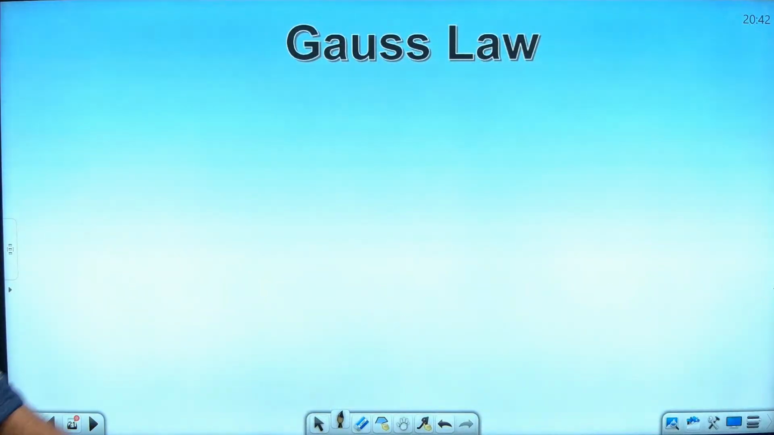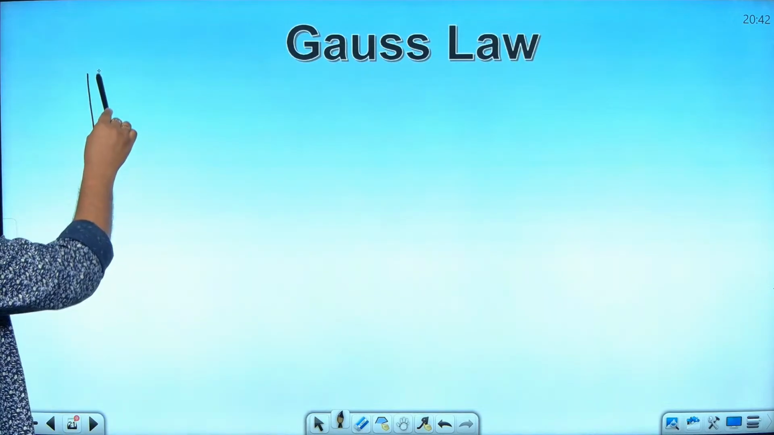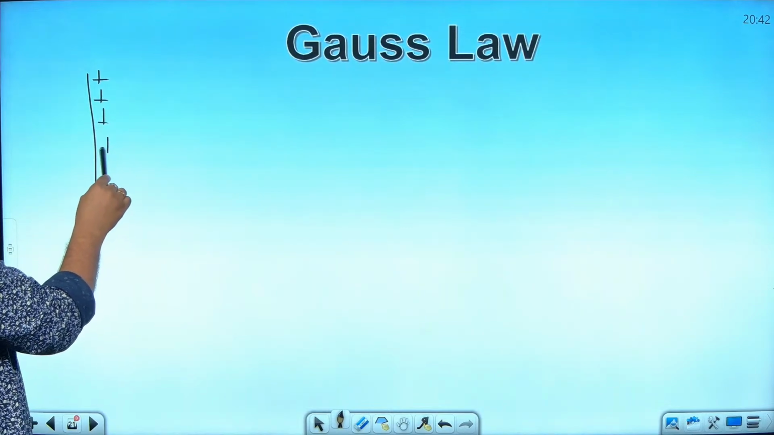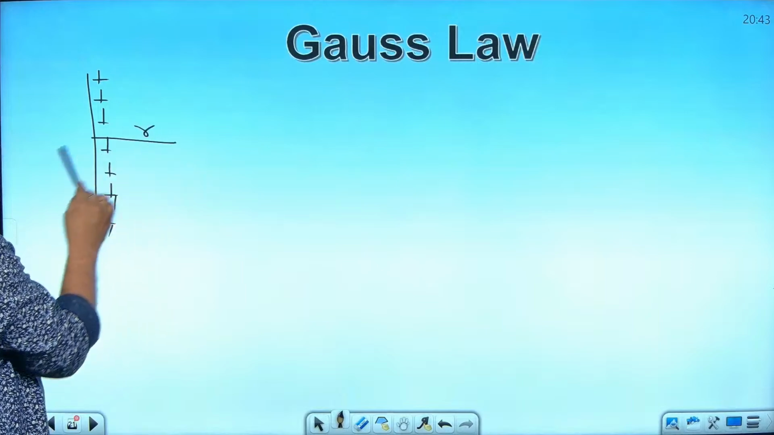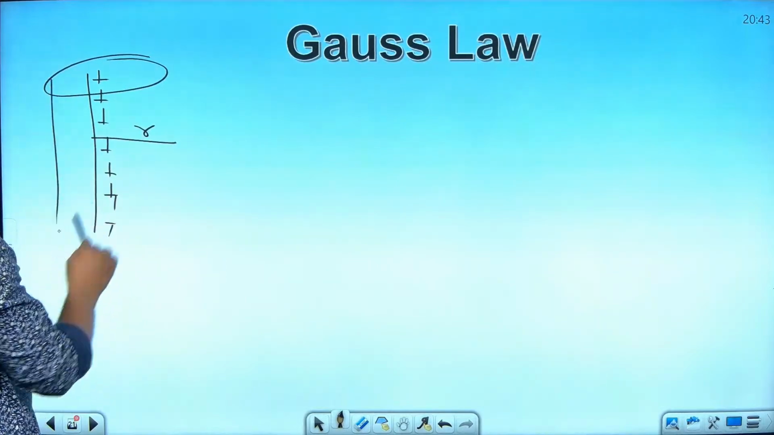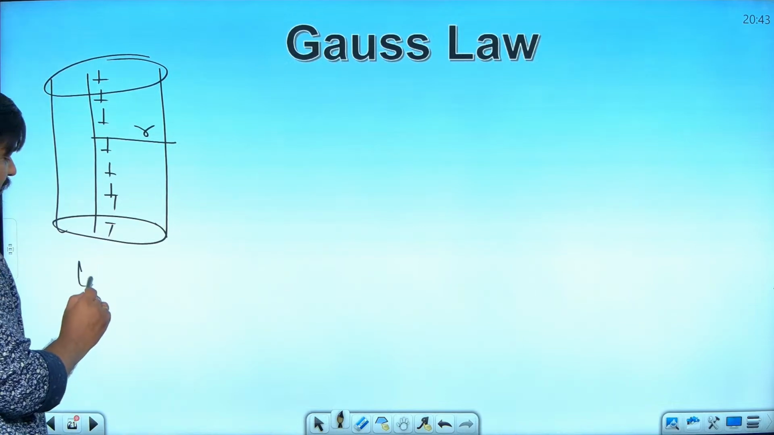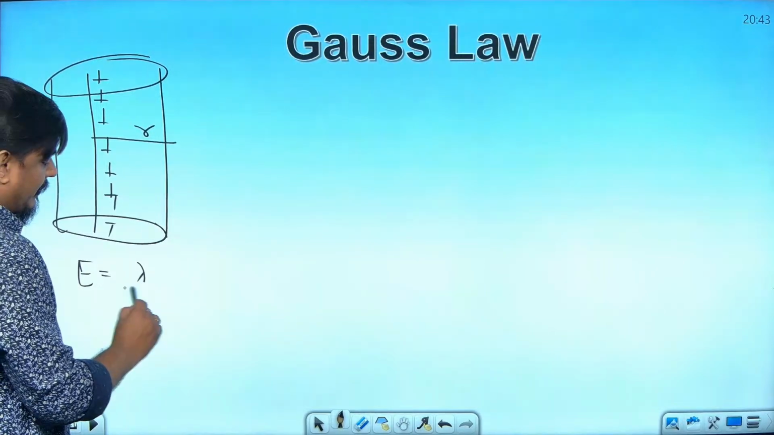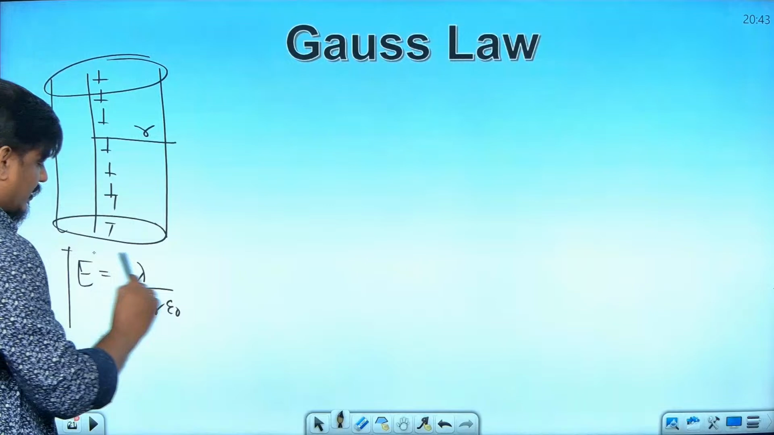Then comes the distribution of charges. That is, if you have linear charge distribution, lambda is q by L, isn't it? So for linear charge distribution, what is the electric field r distance away by using Gauss law? You will take a cylindrical Gaussian surface, isn't it? Remember this. Then you will find the area vectors A3, A1, A2 will be perpendicular, so it will be 0 flux. This will have flux. When you solve, you will get the value of electric field as lambda by 2 pi r epsilon naught. I hope you remember this.